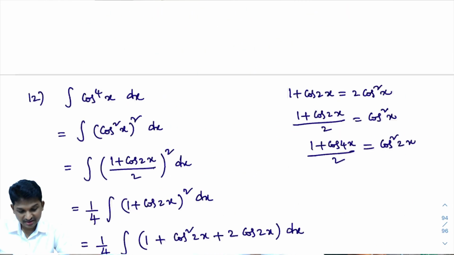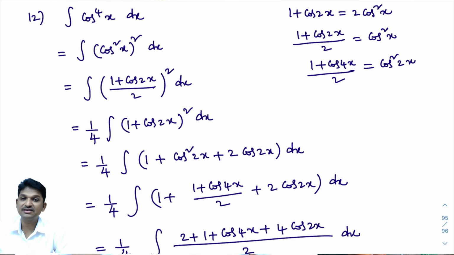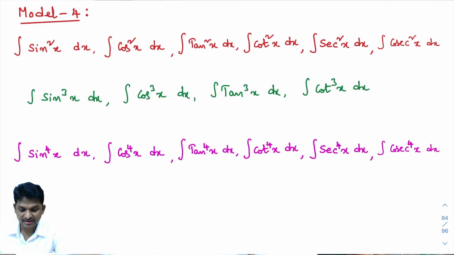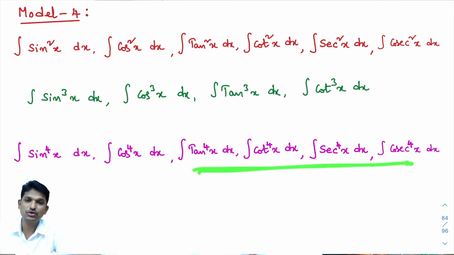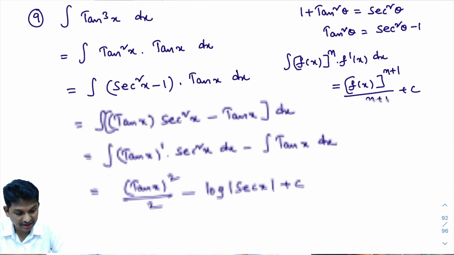These problems, this sin power 4x dx and cos power 4x dx, are little difficult problems. Not so easy, right? Actually what we are doing in this class, we are doing these 16 problems. So now we completed up to here, integral of cos power 4x dx. Now remaining ones are not so tough. You can do it easily. Okay. Now integral of tan power 4x dx.